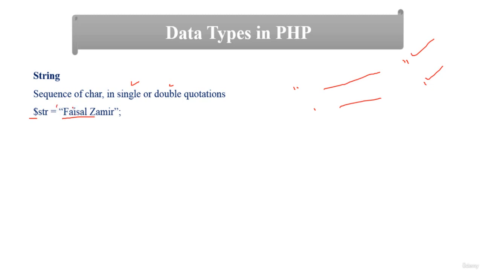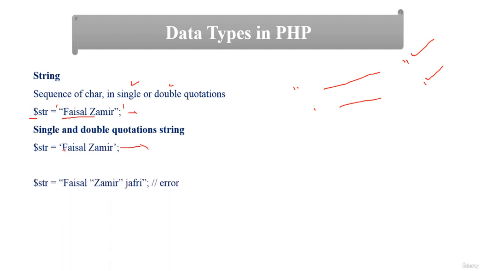We can also use a single quotation. So single and double quotation strings, you can see that this result will be the same as the one coming from this one. We use only single quotation. So understand this example and I will discuss a rule with you.